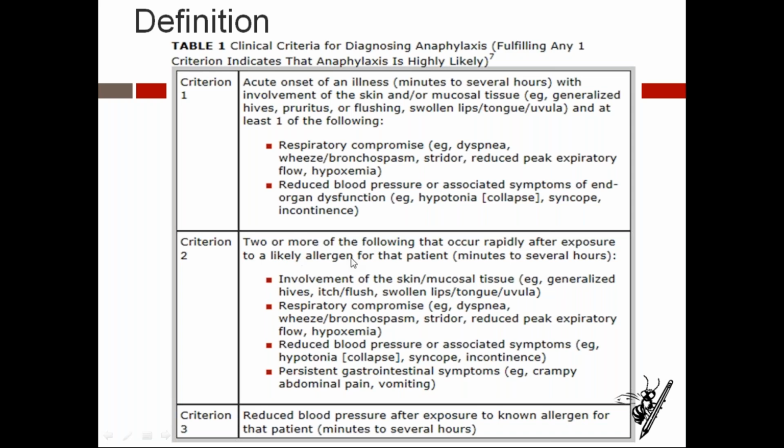And criterion 2 is almost similar, but two or more of the following should be there: involvement of skin, mucosal tissue, respiratory compromise and reduced blood pressure or associated symptoms. Persistent GI symptoms is added here. Criterion 3 is only reduced blood pressure after exposure to an allergen, which can be taken as anaphylaxis. Okay, less than 5th sentence.